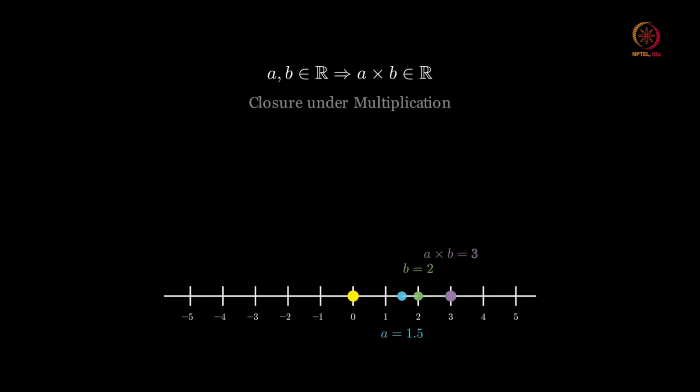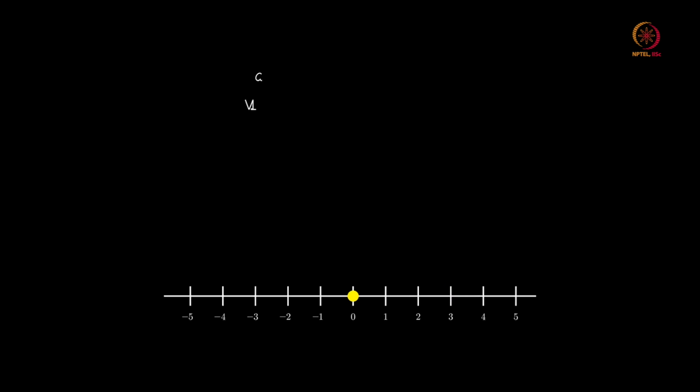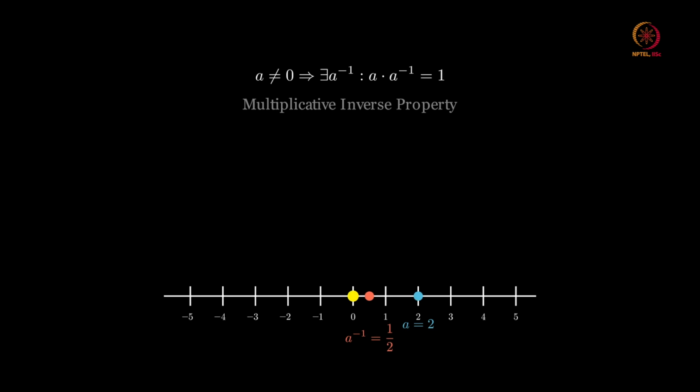And the sixth one: for every non-zero element a, a real number in R, we have a inverse such that a inverse into a is equal to a into a inverse, which is equal to 1.